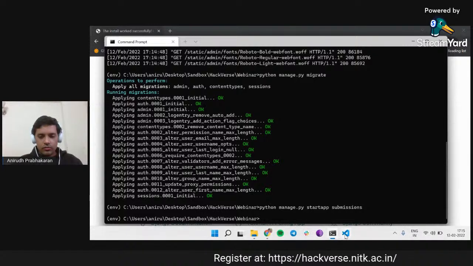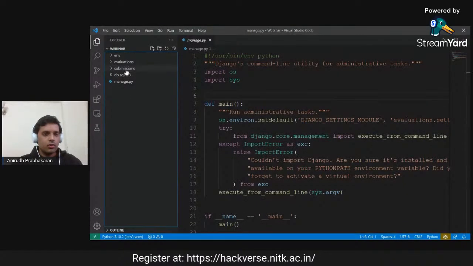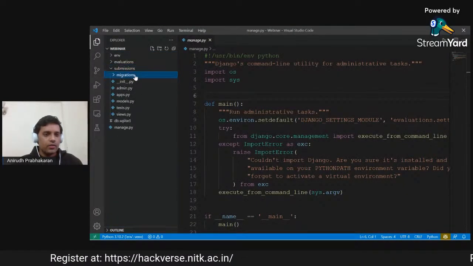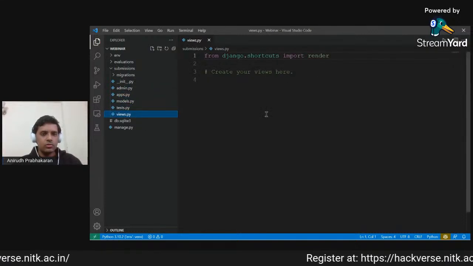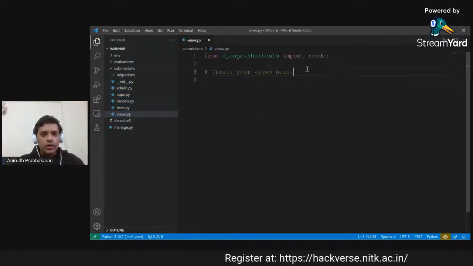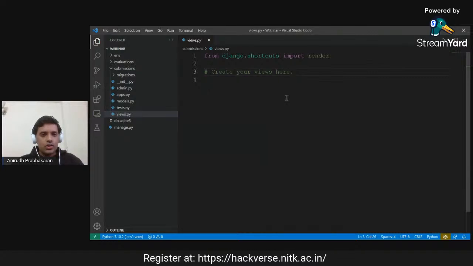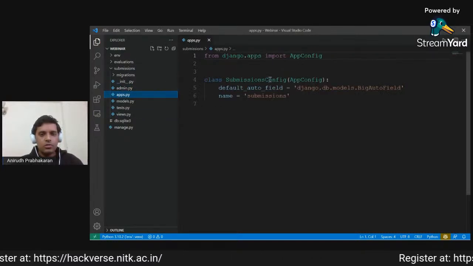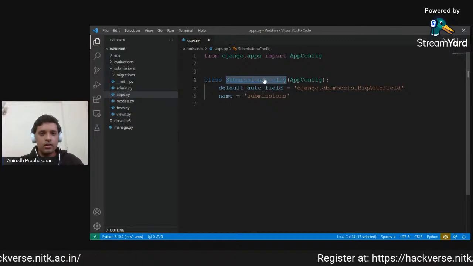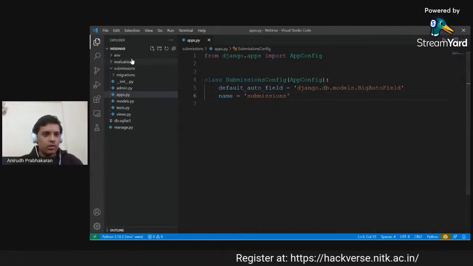Yeah, so now if we go to code, we see that now there's a folder called submissions with a migrations folder. It has the admin, apps, models.py, tests, and views. So now that we've created an app, we need to instruct Django that this app has been made and now we have to register it. So if you go to apps.py, we have a configuration file. Let's just copy this name of the configuration.